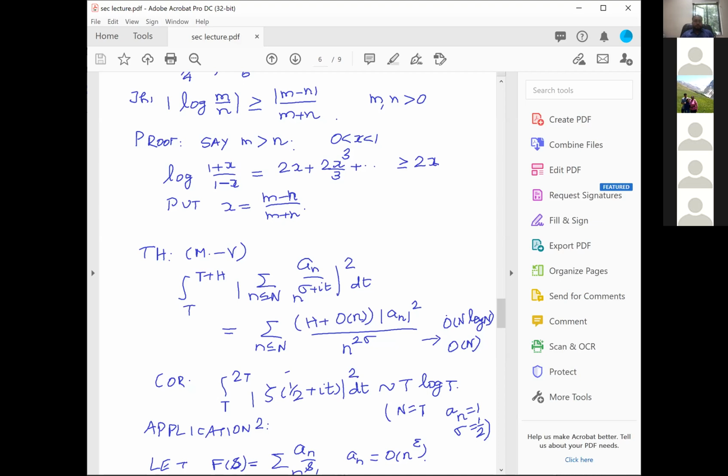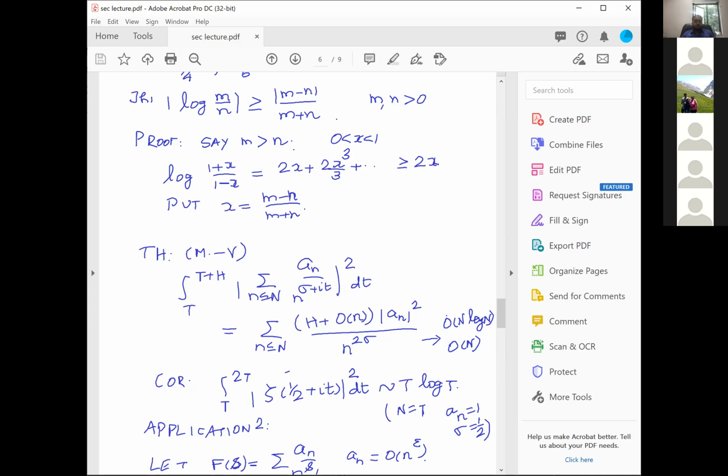And I should probably talk about the salient features of this theorem. This O of little n, which I am having, the original version gave O of capital N log N. And then this log N was removed, and therefore you got a capital O of capital N. And then Montgomery and Vaughan were able to make this O of capital N into O of little n. Now you may be wondering, what's the great point? Because your little n goes up to capital N.